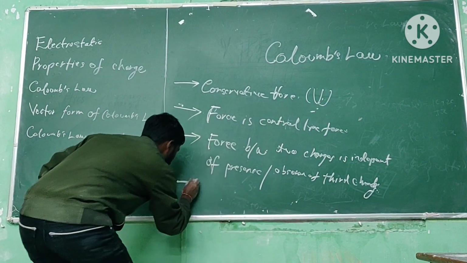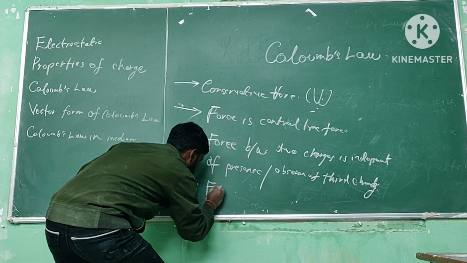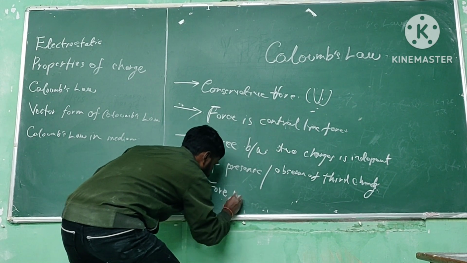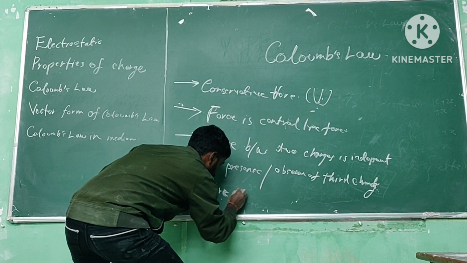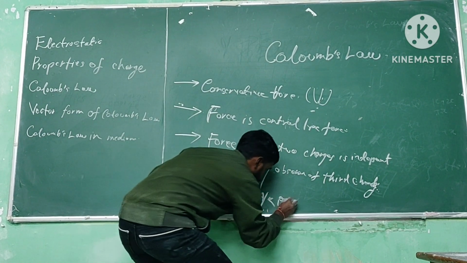And the last point, the force is action reaction pair. Force is in action reaction pair.